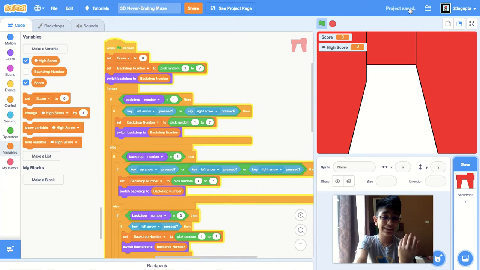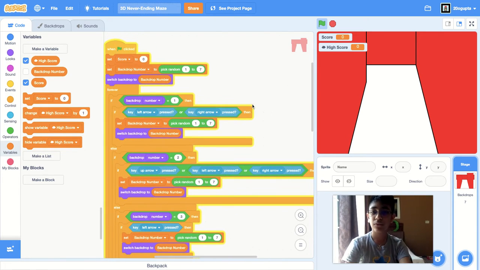That would not be what we want as a high score. I've set score to 0. It automatically sets the score to 0 every time you start, so you can't continue your score. That won't be very fair, because if somebody plays the game 2 months later, the first player will be way ahead of the second player, and there will be no competition.